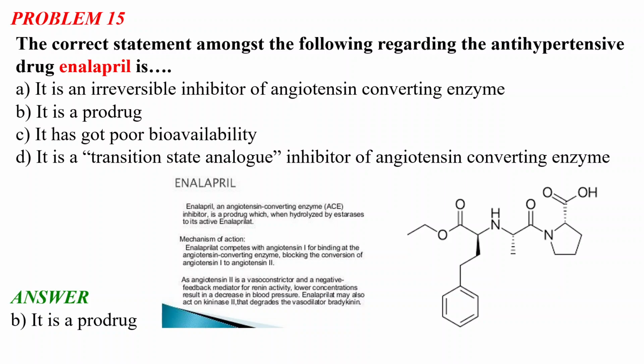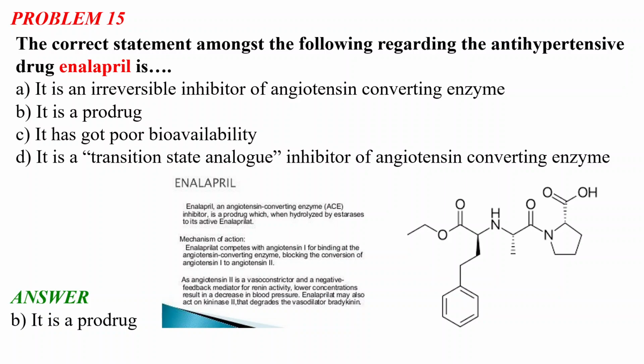With the mechanism of action, enalaprilat competes with angiotensin 1 for binding at the angiotensin converting enzyme, blocking the conversion of angiotensin 1 to angiotensin 2. Angiotensin 2 is a vasoconstrictor and a negative feedback mediator for renin activity. Lower concentration results in decreased blood pressure. Enalapril may also act on kininase 2, which degrades the vasodilator bradykinin.